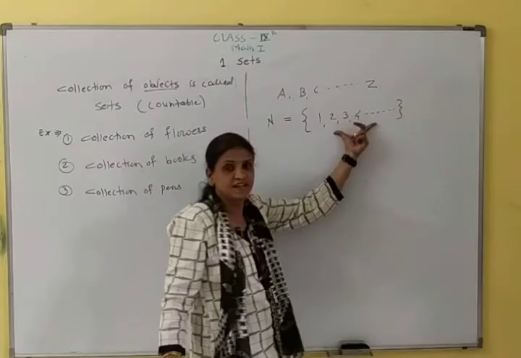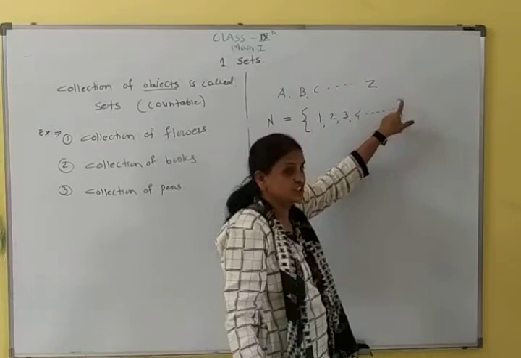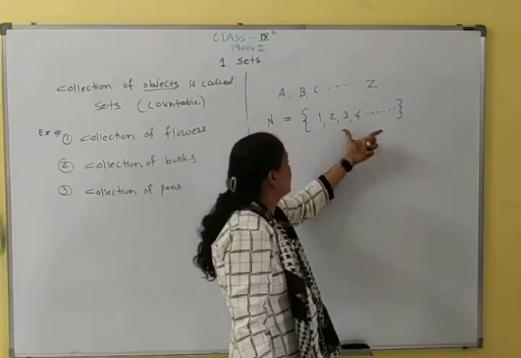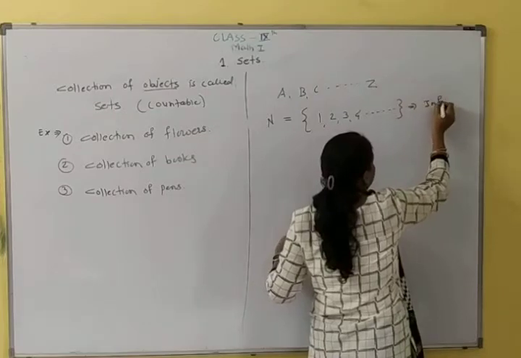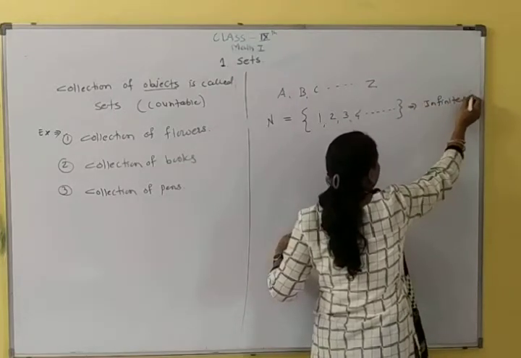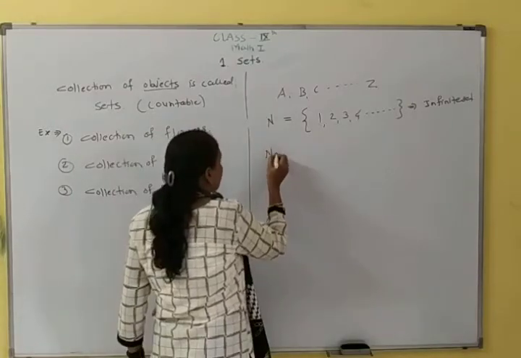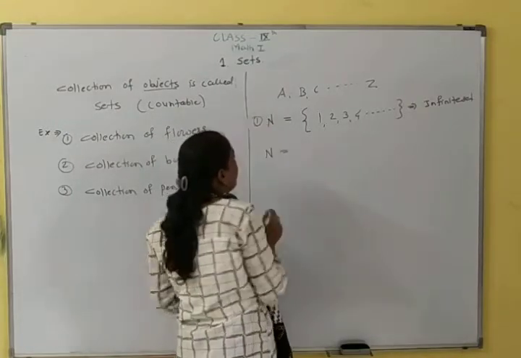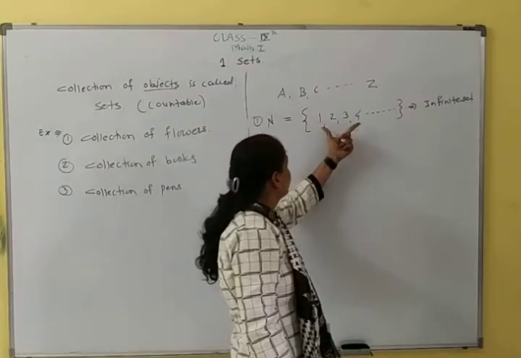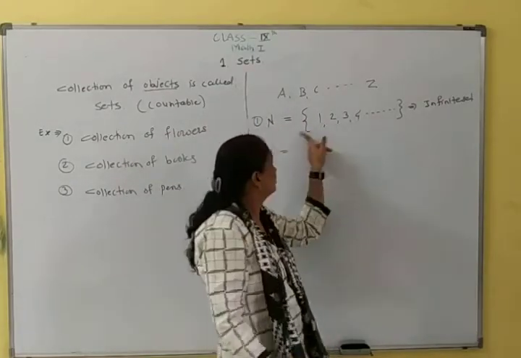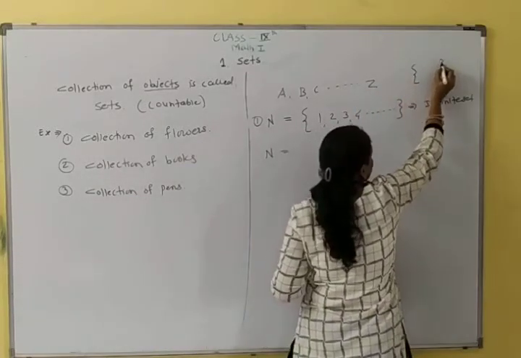Here the dots mean it is uncountable. So this is called an infinite set, because it is uncountable. This is the set of natural numbers and it is denoted by capital N. Sets are always written in curly brackets.